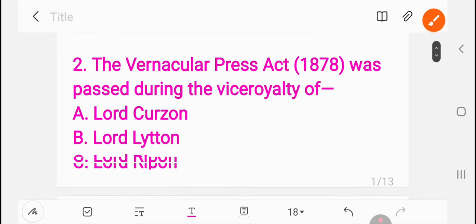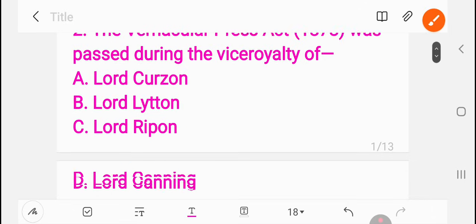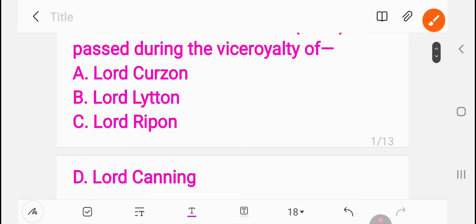Next question. The Vernacular Press Act of 1878 was passed during the Viceroyalty of: Lord Curzon, Lord Lytton, Lord Ripon and Lord Canning.